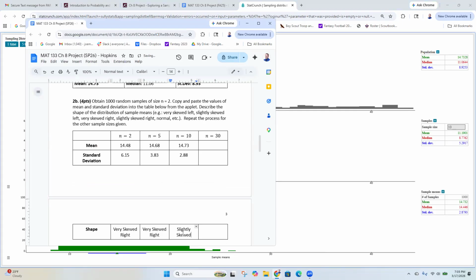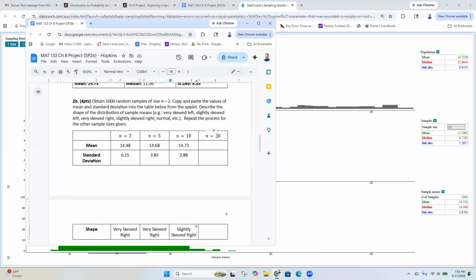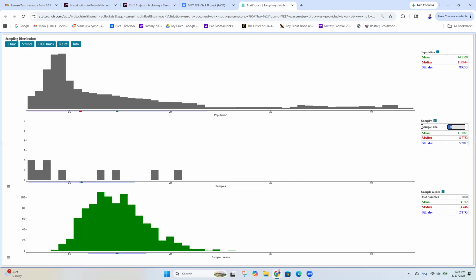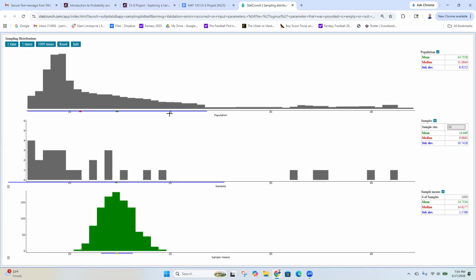I'm going to pause here for a second because something weird is happening. As our sample size increases, this distribution down here is less and less skewed. So we're going to do it one more time. We're going to do 30. And 30 is the magic number. So if I put my sample size at 30 and I hit reset 1,000 times, we'll write down what I get.